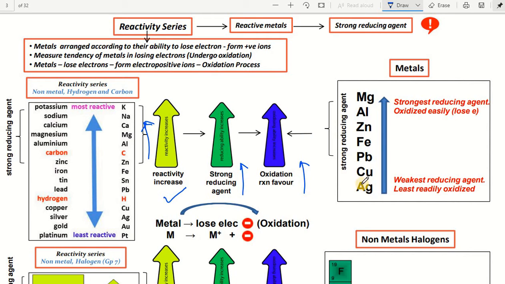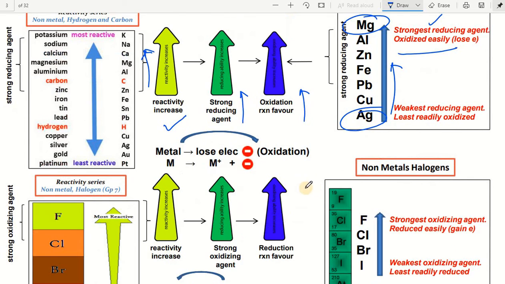So most of the reactions are oxidation reactions: silver, copper, lead, iron, zinc, aluminum, magnesium. In this order, the strongest reducing agent is magnesium and the weakest reducing agent is silver. That is for metals, one example we observed.